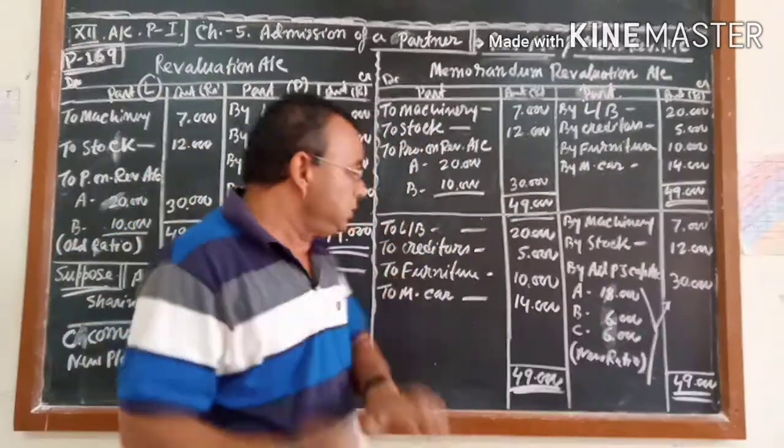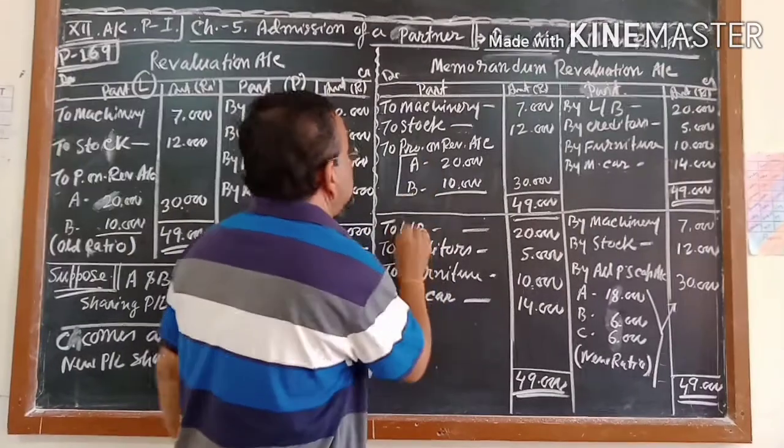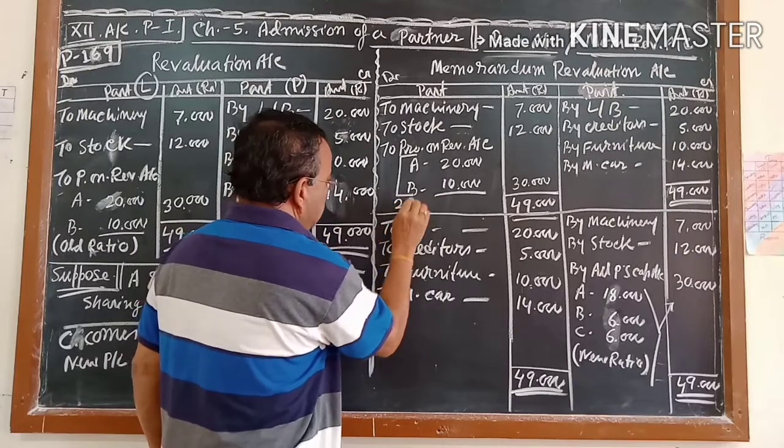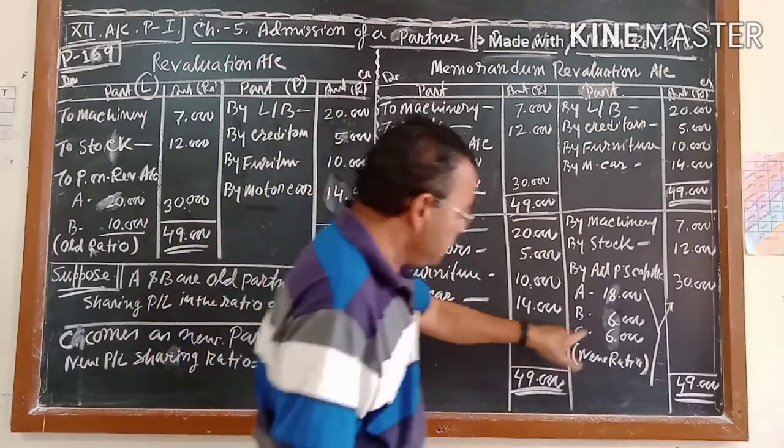Then what is the change? The change will come in the profit on revaluation account. Whatever is coming, we have distributed according to the old ratio to the old partners.